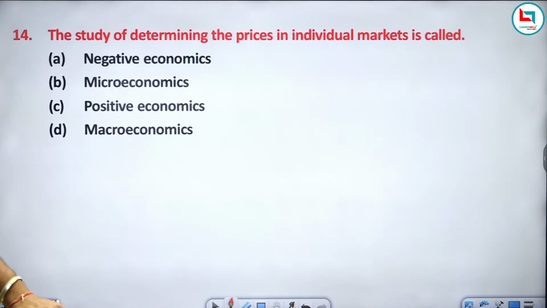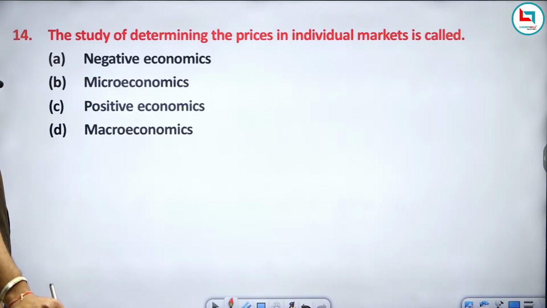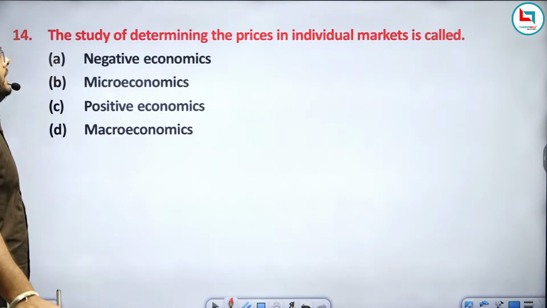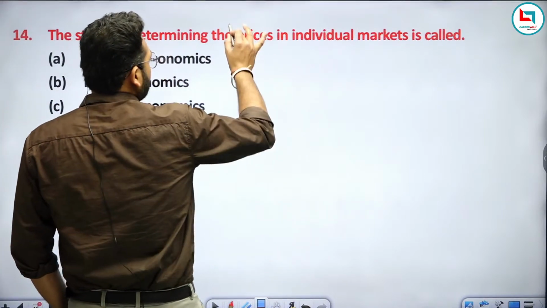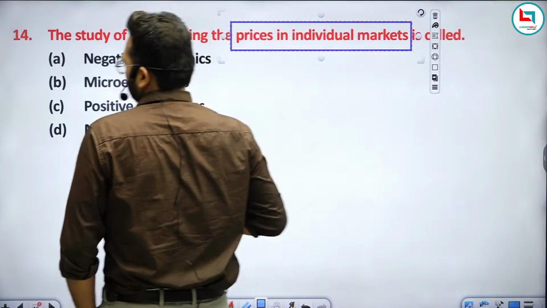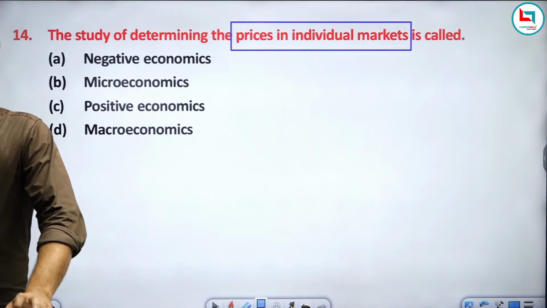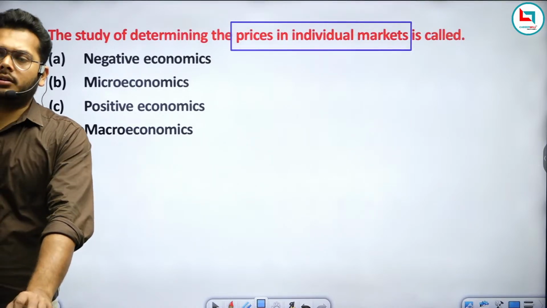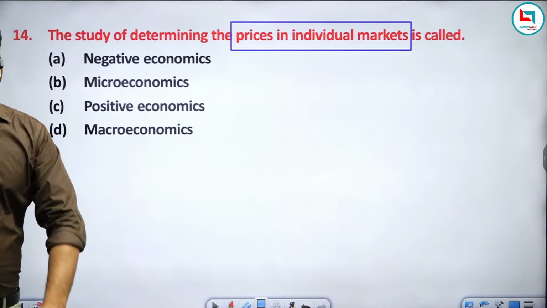Now question number 14. Now answer this question. The study of determining the prices in an individual market is called negative economics, microeconomics, positive economics, or macroeconomics. Determining the prices in an individual market. Again, it is asking about the prices in an individual market.